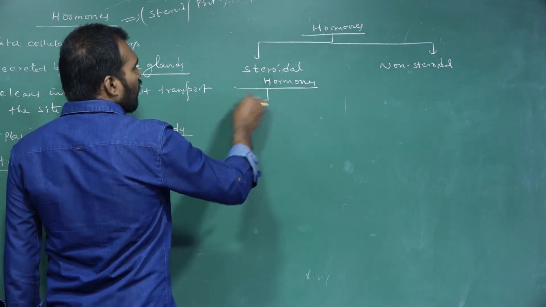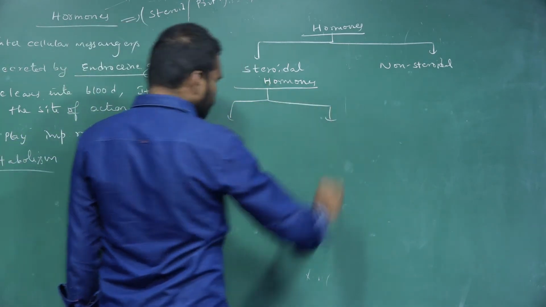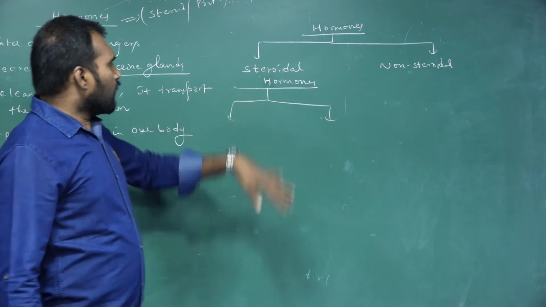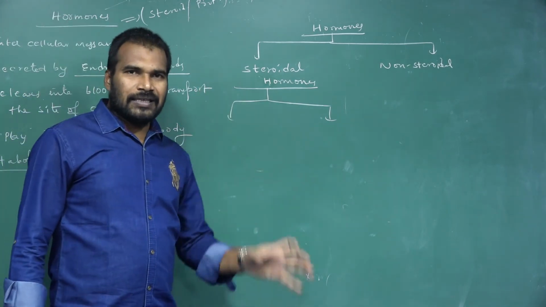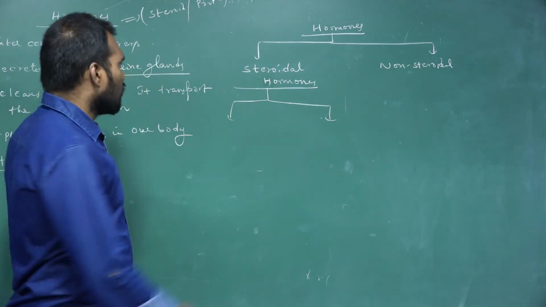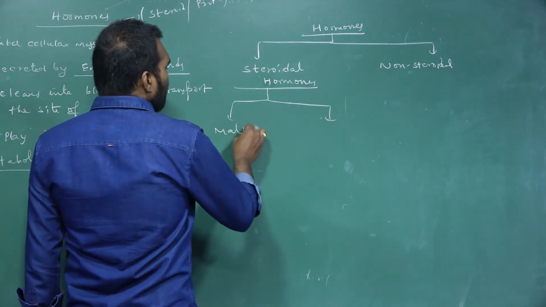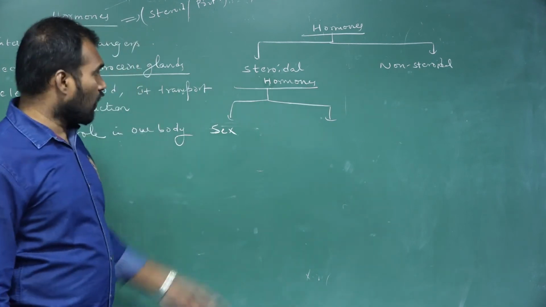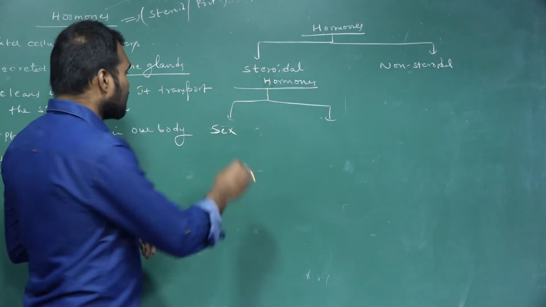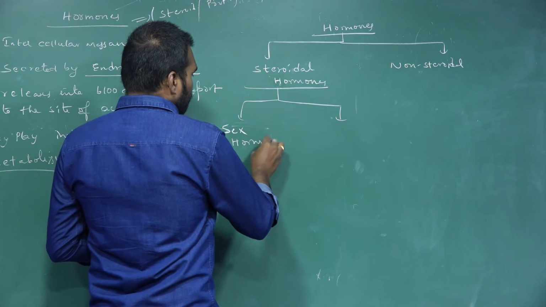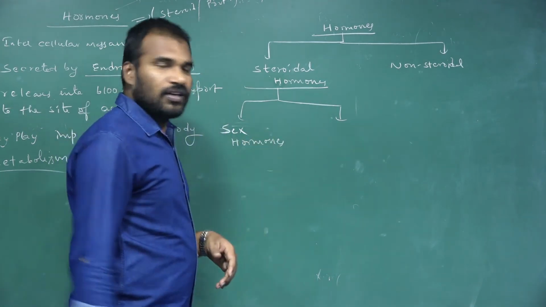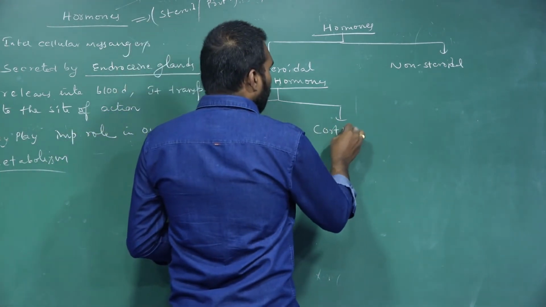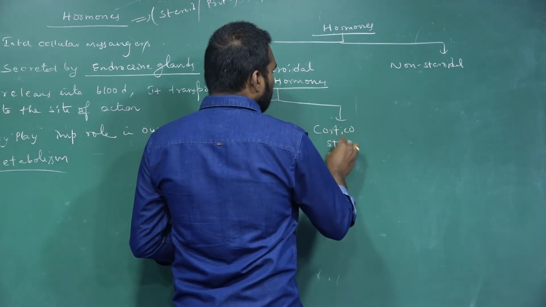And these steroidal hormones we again differentiate into two types. Under the steroidal hormones, the first one is sex hormones, and the second one is corticosteroidal hormones.